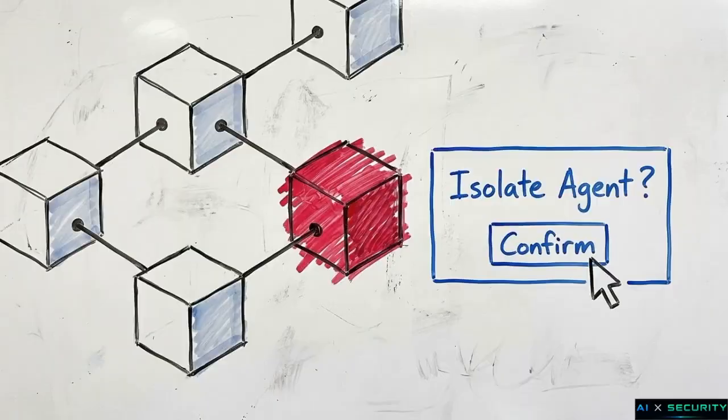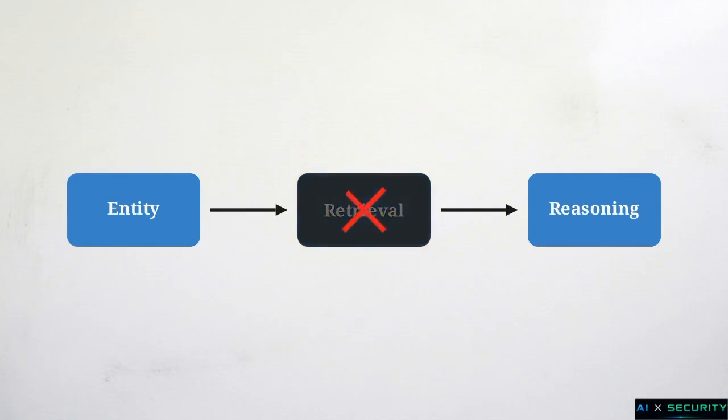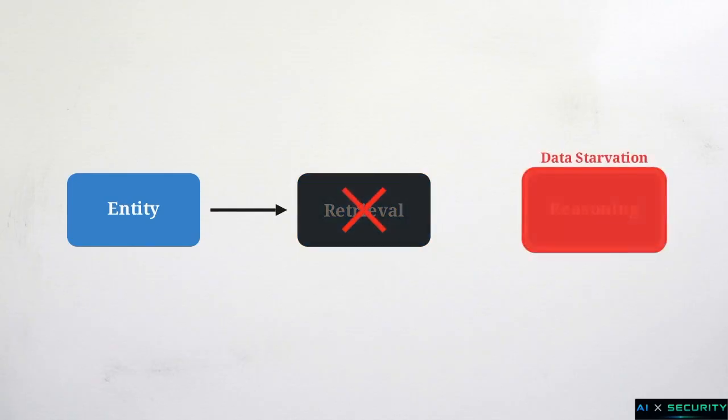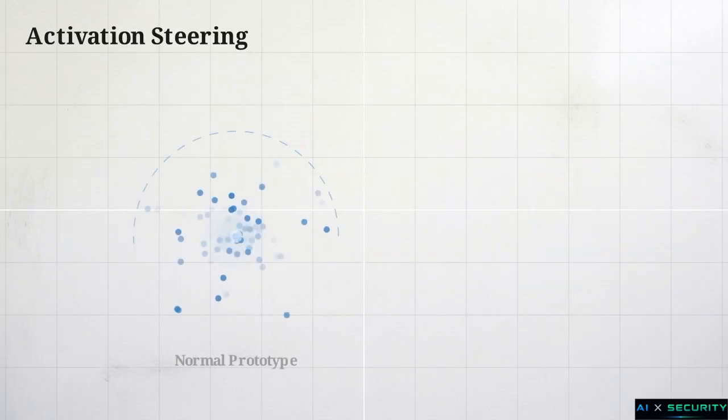Spotting the attack is the first step, but the industry-standard mitigation is blunt isolation, removing the suspected agent from the network entirely. In a specialized multi-hop task, the workflow relies on an entity agent feeding a retrieval agent, which supplies a reasoning agent. If a traditional defense quarantines the retrieval agent, the dependency chain breaks, the reasoning agent starves, and the entire task collapses. AcMAS avoids this destruction using activation steering.